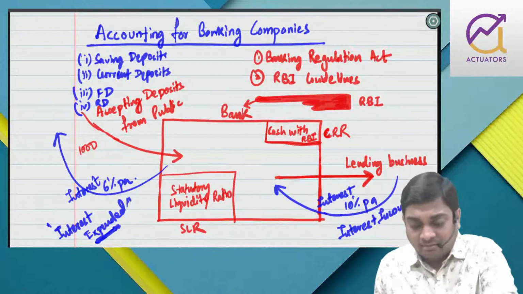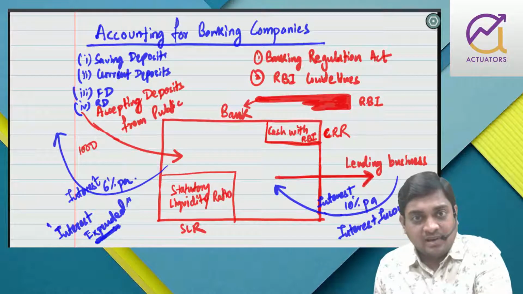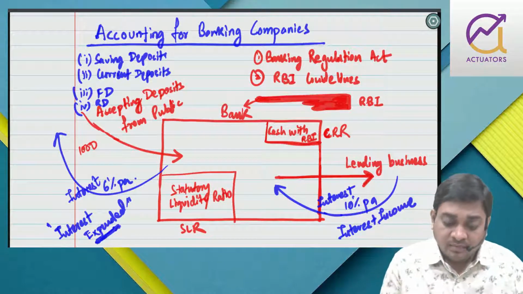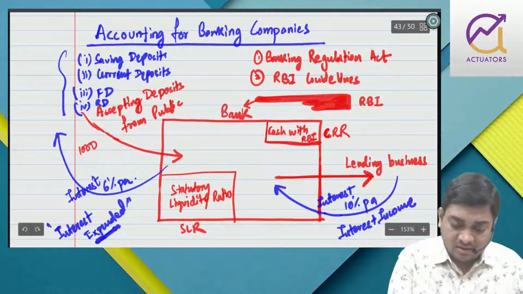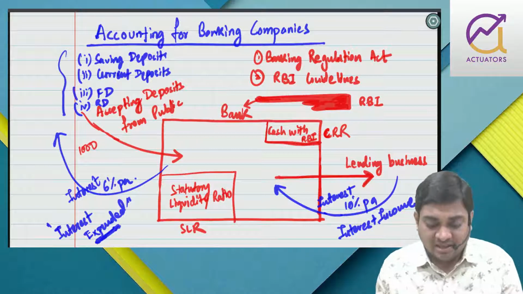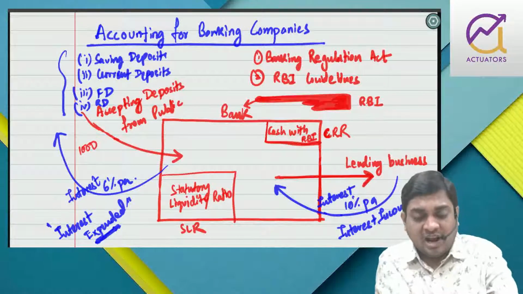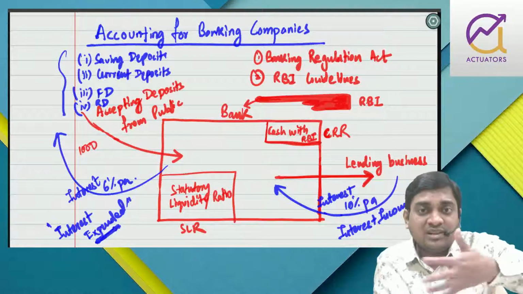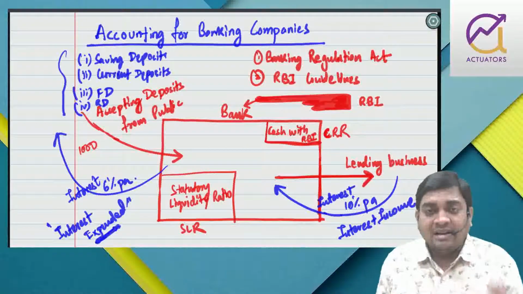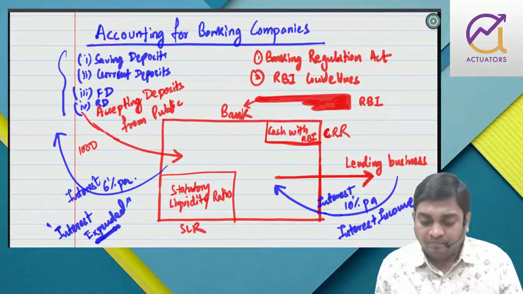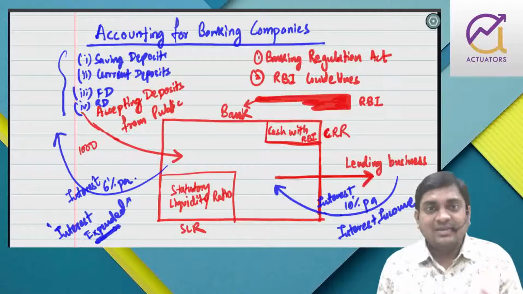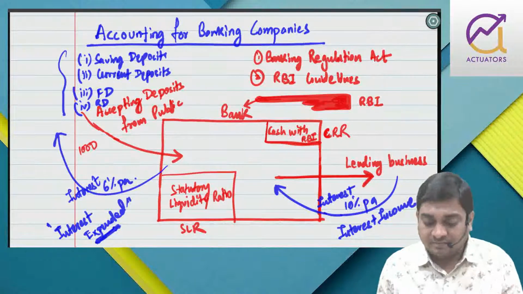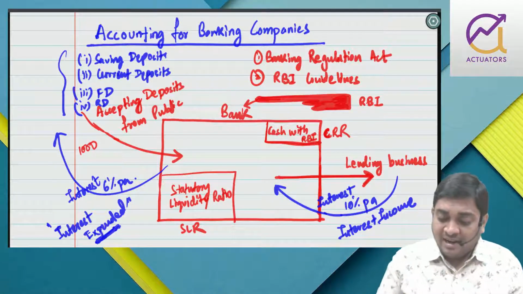You need to maintain cash reserve ratio with RBI. Every fortnight you need to check this, right? Total deposits into 4%. You need to maintain your statutory liquidity so that you can easily fulfill the withdrawals and all, and the rest you can lend to others. Further, you can borrow from RBI as well if you want to lend more, or when you have a shortage of funds, right? So on lending you earn.